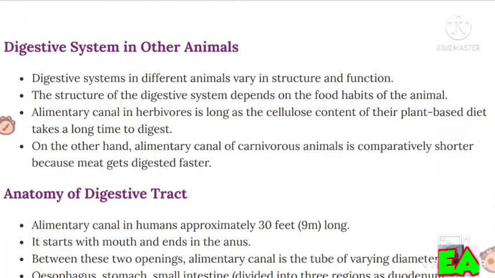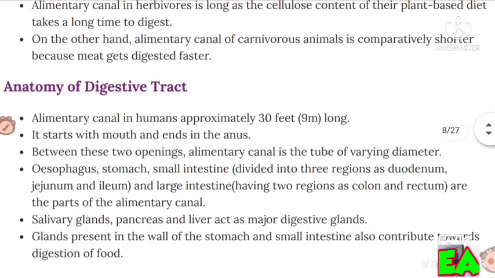Digestive system in other animals. Digestive systems in different animals vary in structure and function. The structure of the digestive system depends on the food habits of the animal. Alimentary canal in herbivores is long as the cellulose content of their plant-based diet takes a long time to digest. On the other hand, alimentary canal of carnivorous animals is comparatively shorter because meat gets digested faster.